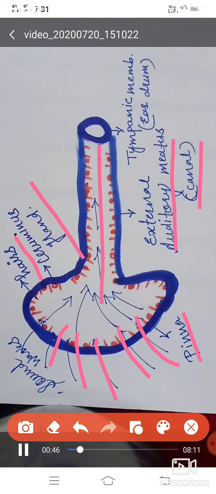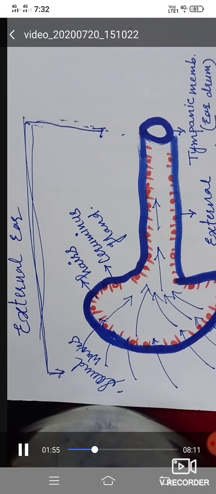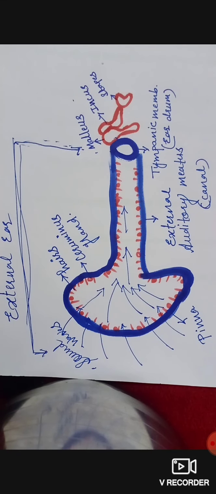It was all about the external structure of the ear, or the external part of the ear. Now we are moving towards the internal structure, the middle part of the ear. See, this one is the middle part of the ear. The middle part is the shortest part of the ear. Generally, the middle part is based on three ossicles, which are called the three ear ossicles.